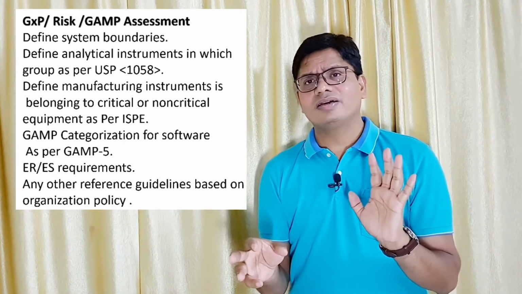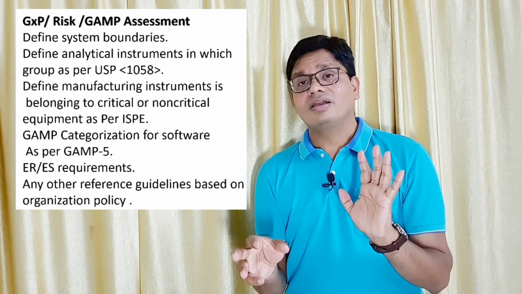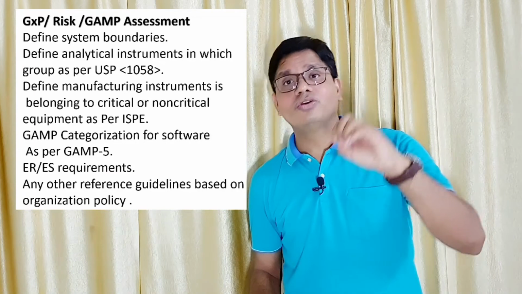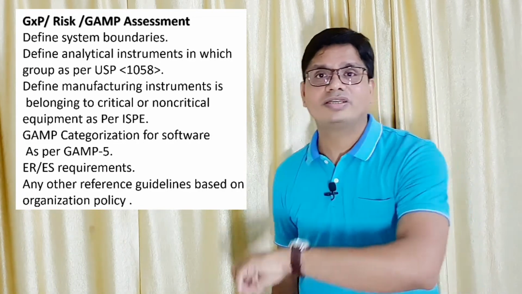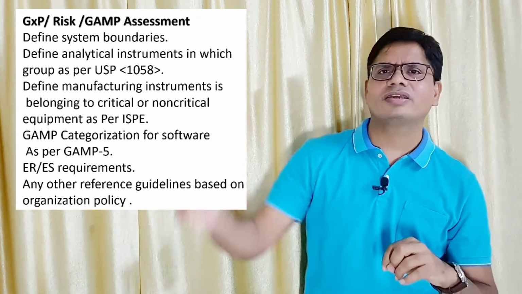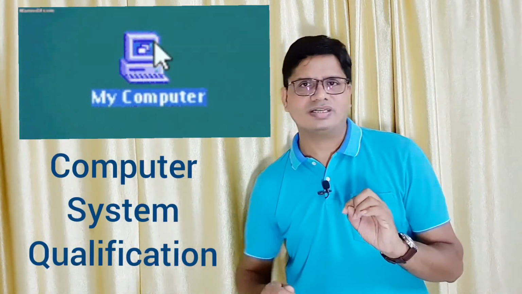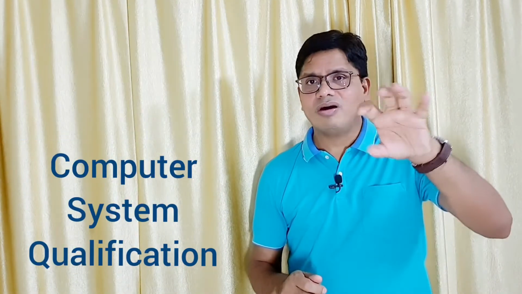After that, based on the GAMP category, you have to mention whether you require electronic record, electronic signature. If it is electronic record, electronic signature, then computer system qualification will come into the picture. So all these things have to be mentioned in this document, that is called the GSP document, risk assessment. Here you can say GAMP assessment document.